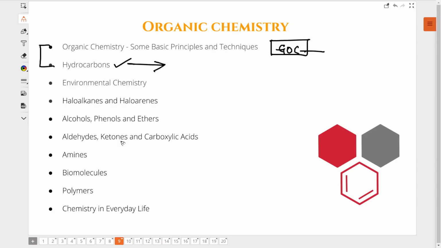Later, I have seen many students, literally many students who ignore chapters such as environmental chemistry, biomolecules, polymers, chemistry in everyday life. And you know what they feel? Oh, those all are useless chapters, or they are not so very important. You know what? From all these 4 chapters, environmental, biomolecules, polymers, and chemistry in everyday life, you will again get to see 2 to 4 questions every year. Literally every year.